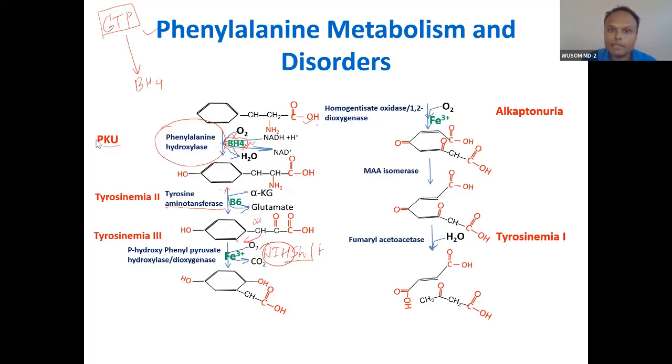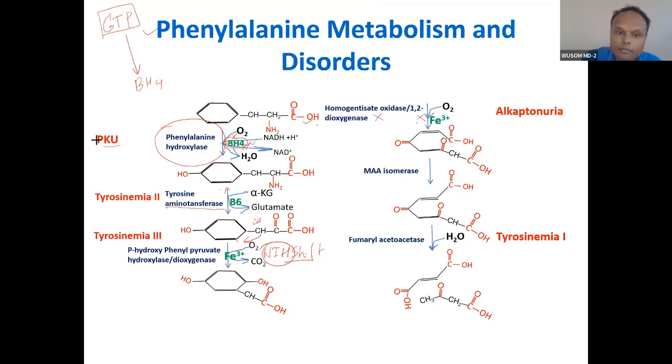Now what will happen? The shift will happen, but after the shift there is no boom in alkaptonuria. So the enzyme that causes the boom reaction is absent. What is that enzyme? That enzyme is homogentisate oxidase. This is the homogentisate molecule.